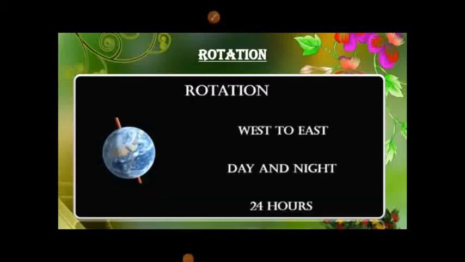Rotation. It is the spinning movement of the Earth on its axis. The Earth rotates from west to east, anticlockwise, and takes 23 hours, 56 minutes and 4.09 seconds to complete one rotation. The time taken by Earth to complete one rotation is called a day. The rotation of the Earth causes day and night.